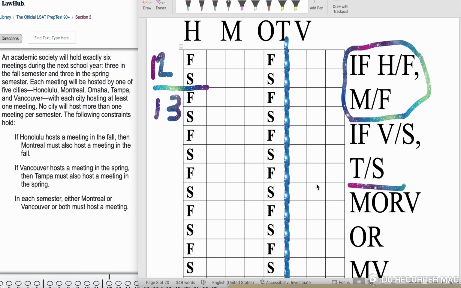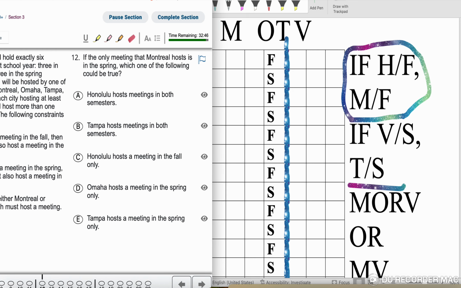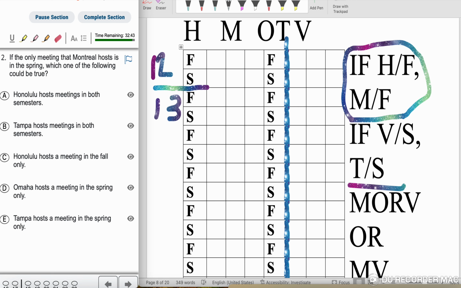If Honolulu hosts a meeting in fall, then Montreal must also host a meeting in the fall. If Vancouver hosts a meeting in the spring, then Tampa must host a meeting in the spring. In each semester, either Montreal or Vancouver or both must host a meeting. Question: if the only meeting that Montreal hosts is in the spring, which of the following must be true?